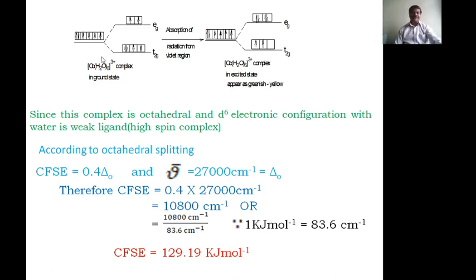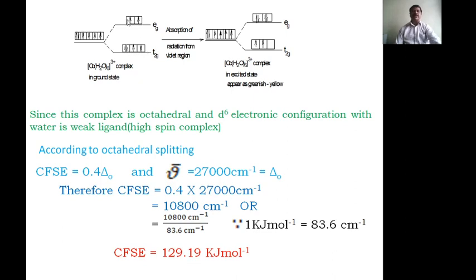This is the hexa-aqua cobalt. Now 6 electrons are present in the ground state, and according to octahedral geometry, the T2g orbital has lower energy and the Eg orbital has higher energy. Because water is a weak ligand, the pairing energy is greater than the splitting energy. Therefore 5 electrons are filled singly in the T2g and Eg orbitals, and the 6th electron is filled in a T2g orbital with pairing.